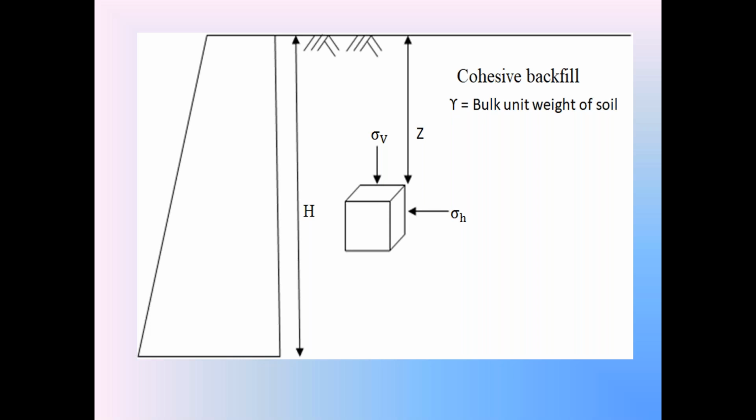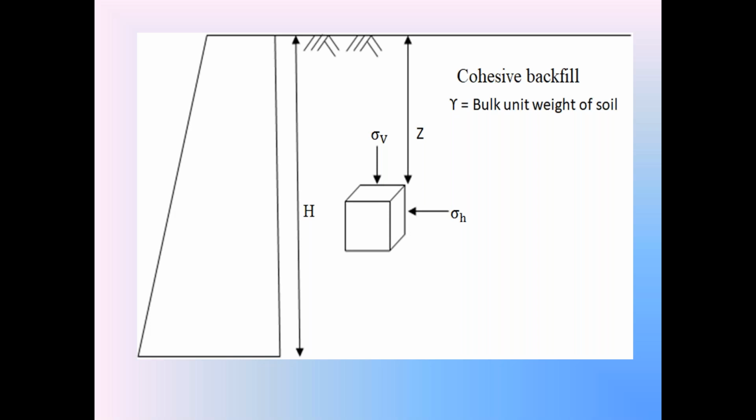Since there is no shear stress acting on the soil element, the normal stresses sigma V and sigma H are considered as the principal stresses, because no shear stress is acting on any plane of the soil element.